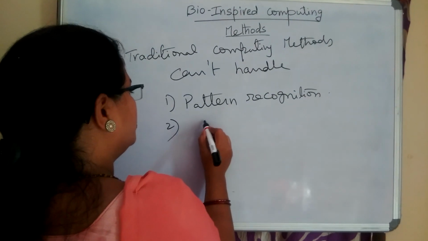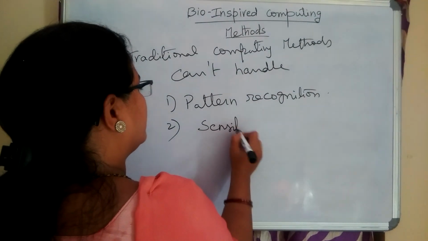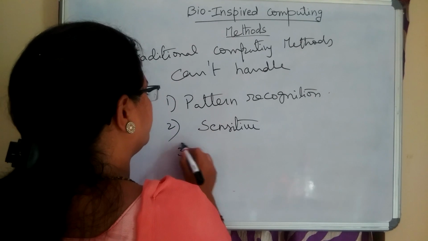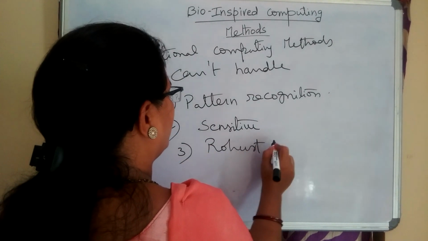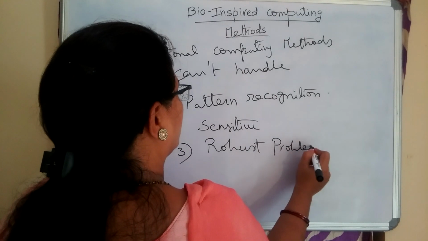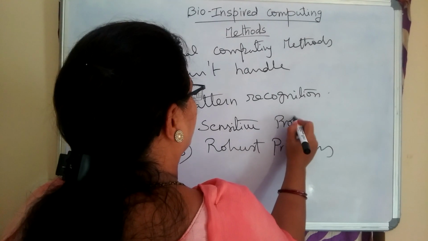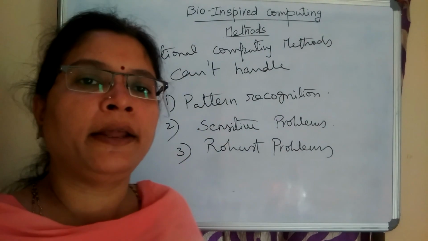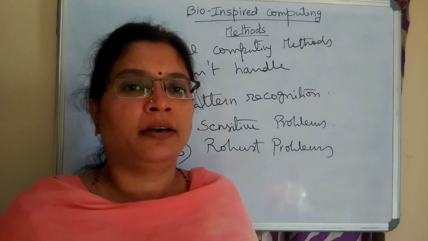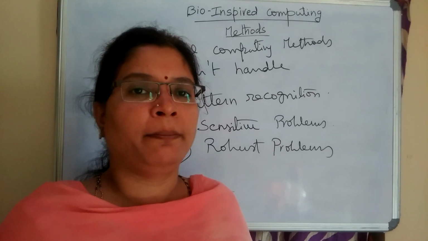Number two, sensitive problems. Number three, some kind of robust problems. These problems cannot be handled effectively by the traditional computing methods.